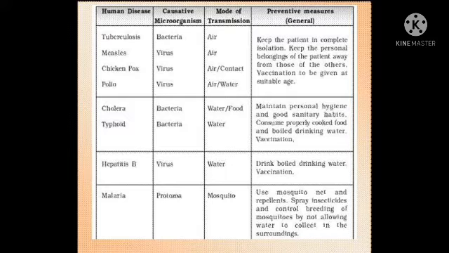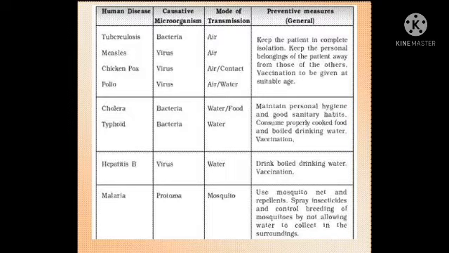The next disease is cholera. Cholera's causative microorganism is bacteria. The mode of transmission is water or food, and the preventive measures are to maintain personal hygiene and good sanitary habits, consume properly cooked food and boiled drinking water, and get vaccination.